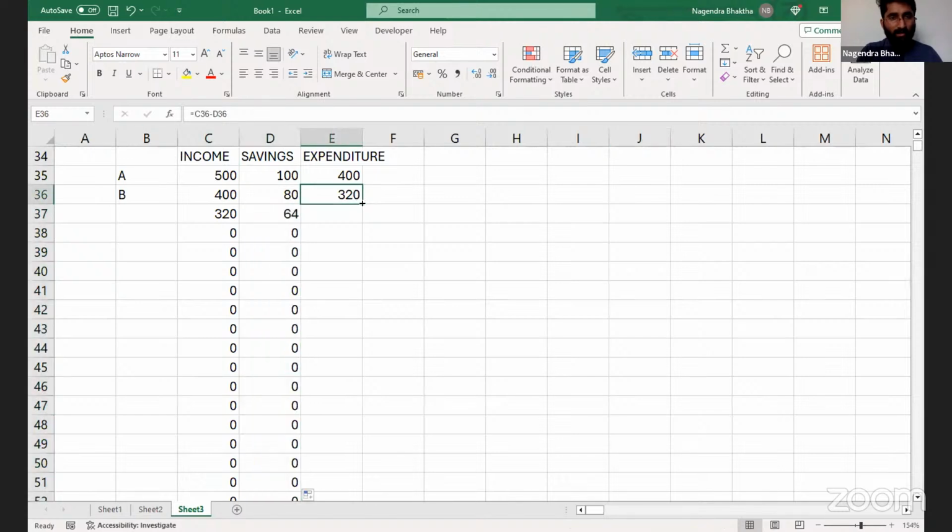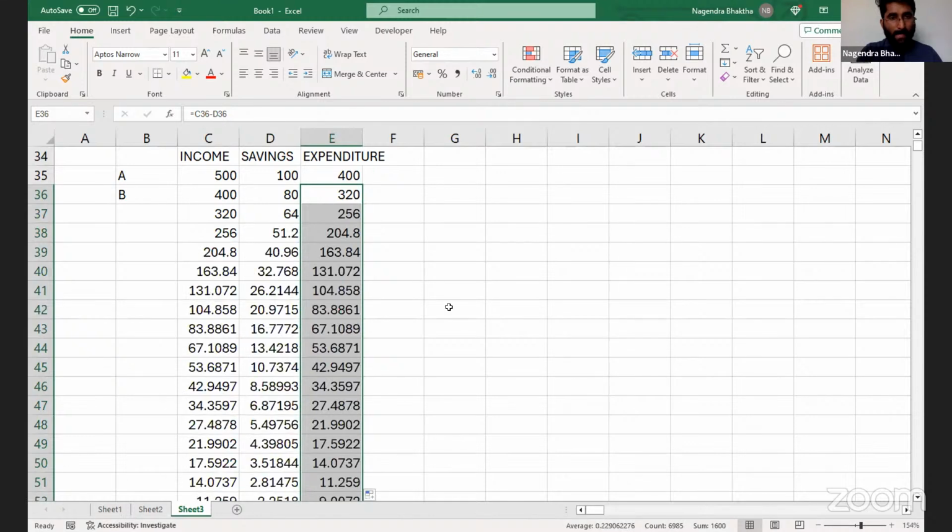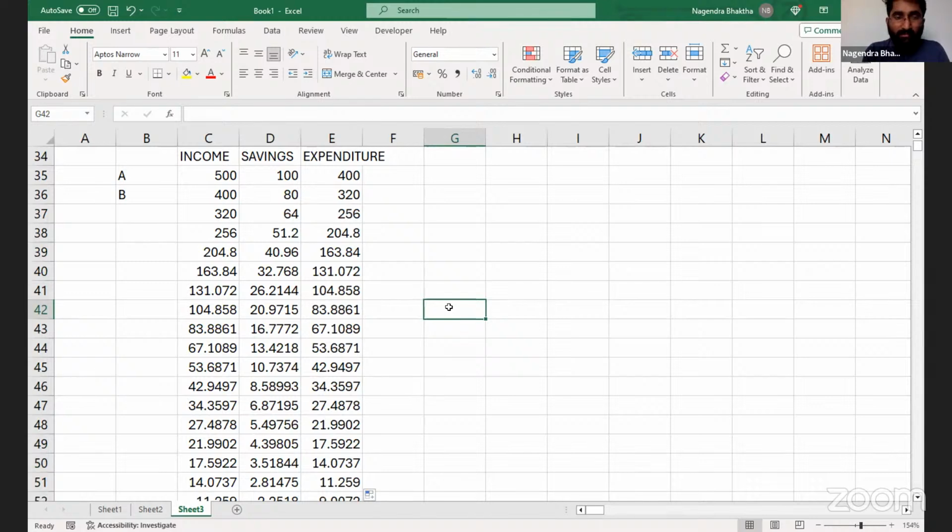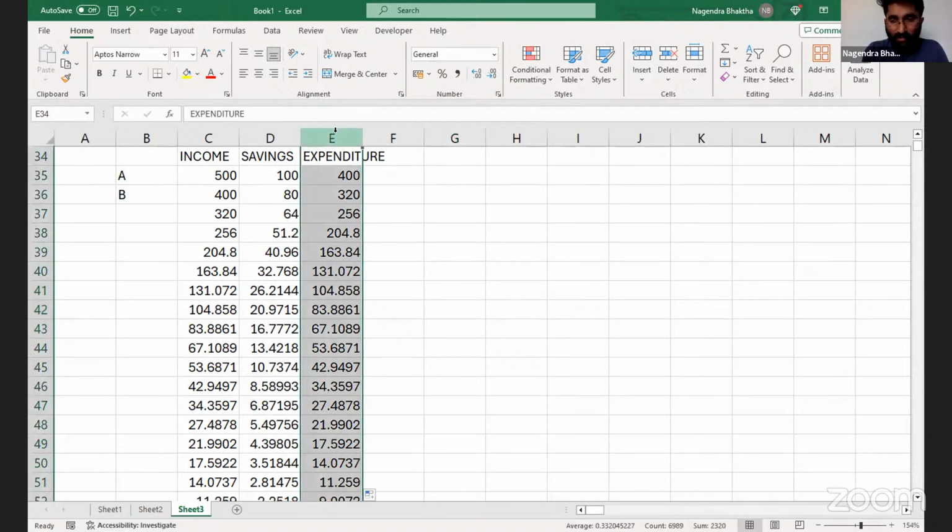So as per the expenditure method, what is the total expenditure, sir? My income is 500. Totally, you can see that 2,320 is the expenditure.